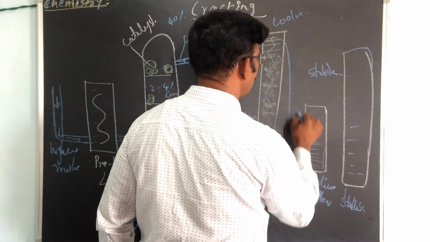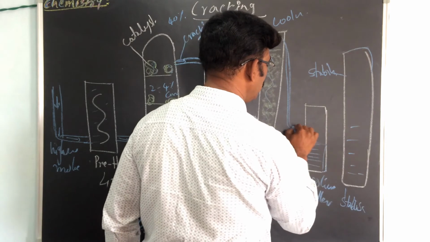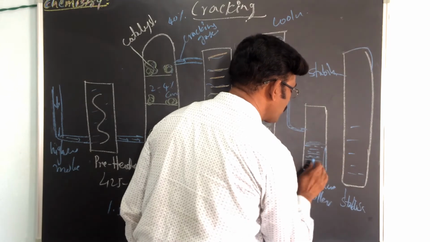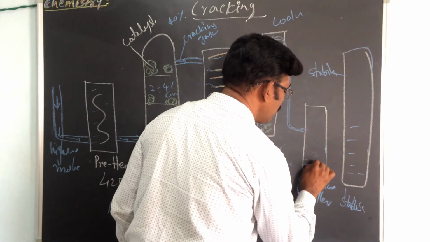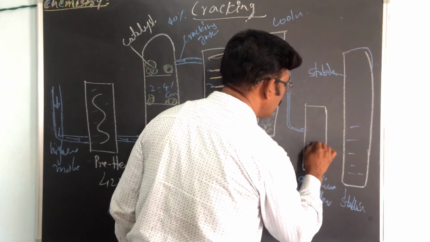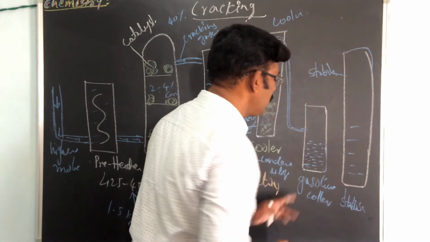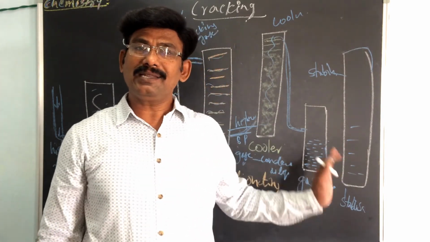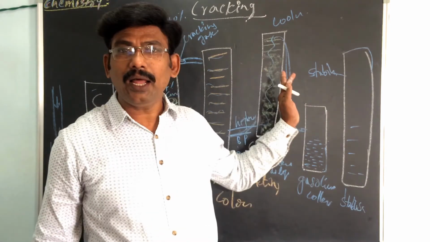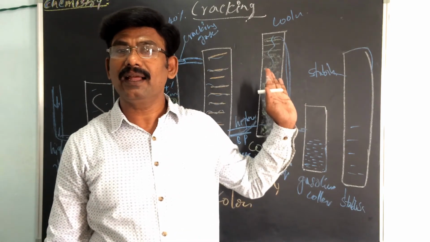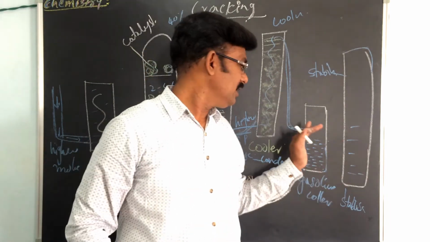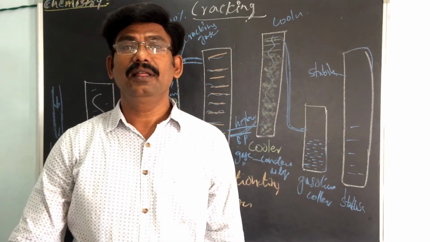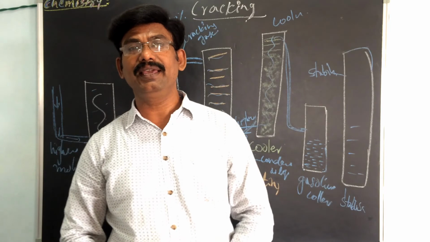Then it enters the collector. This is the gasoline, the liquid collector. The vapors are led to the cooler. Then some of the gases are condensed along with the gasoline. So the gasoline contains some dissolved gases.